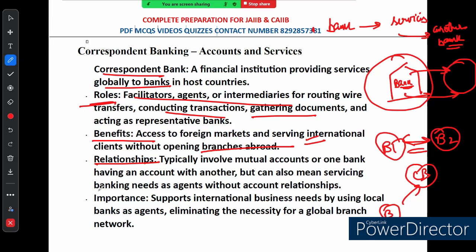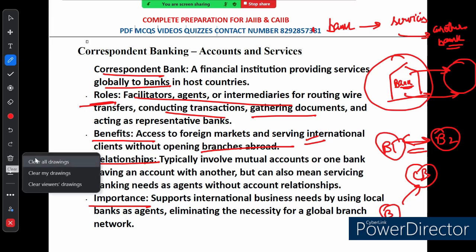Now, correspondent banks are very crucial because they support international business needs by using local banks as agents. This means that even if your bank does not have a branch in another country, it can still offer its customers international services. Correspondent banking eliminates the need for a global branch network, making it easier and more efficient for banks to operate internationally. So it might seem like a complex topic, but at its core it is all about making international banking easier and efficient. Correspondent banking plays a key role in connecting banks across borders, ensuring that all businesses and individuals can access the global financial system smoothly. Right.